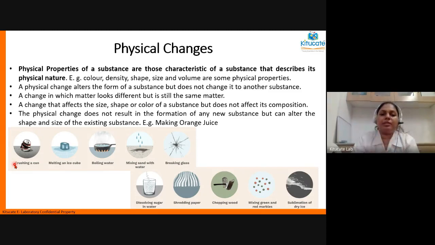One glass of water will appear cylindrical, but a cube of ice will appear like a cuboid, and water vapor has no shape. So any change which causes a change in shape is a physical change.